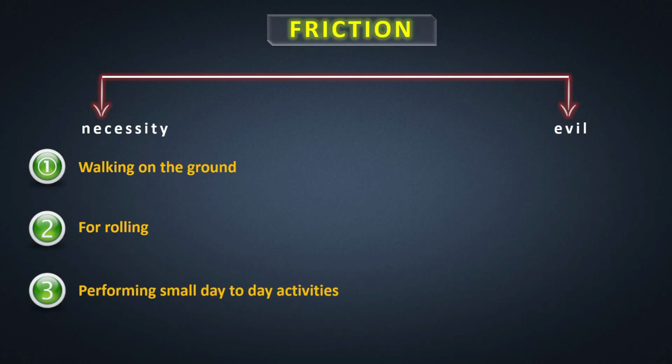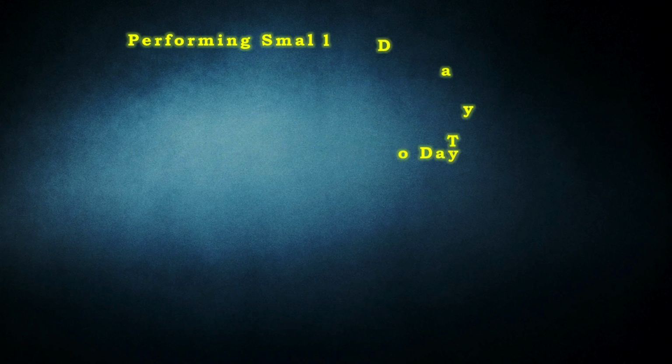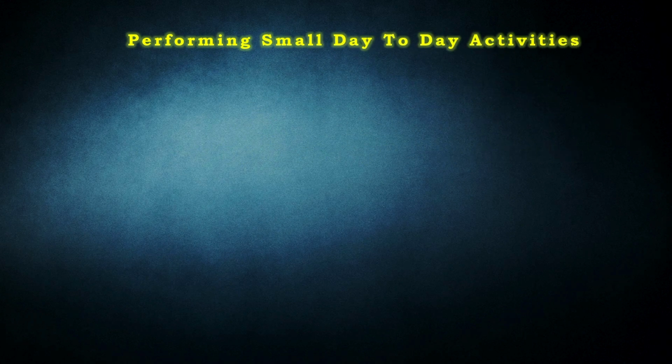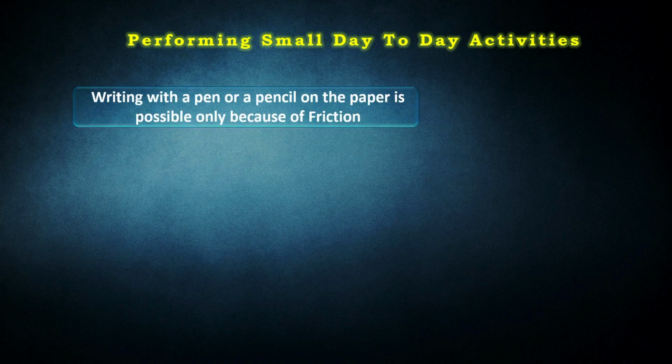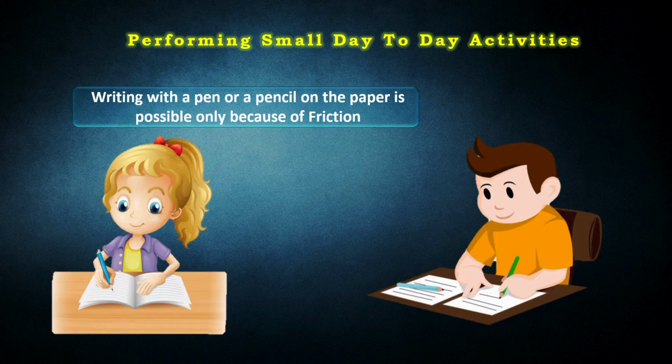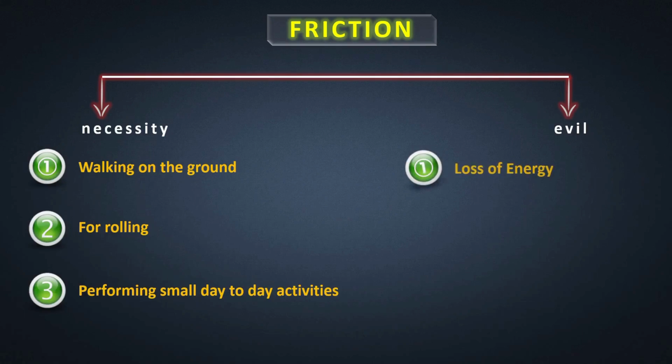Now, point number 3, performing small day to day activities. Writing with a pen or a pencil on paper is possible only because of friction. Now, where friction is the evil.